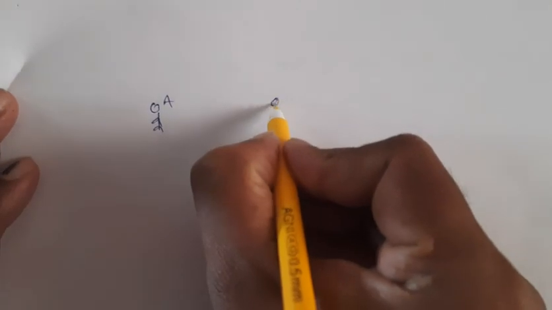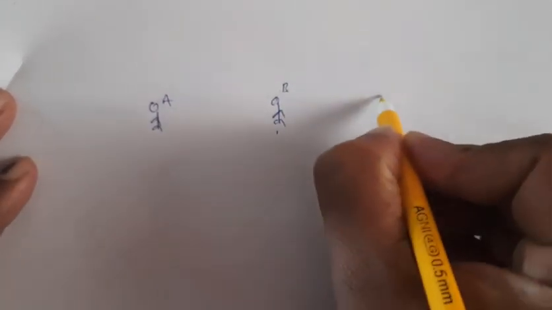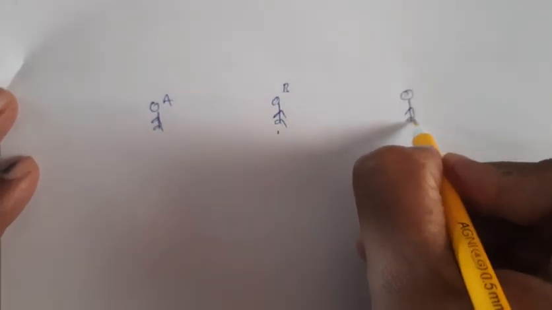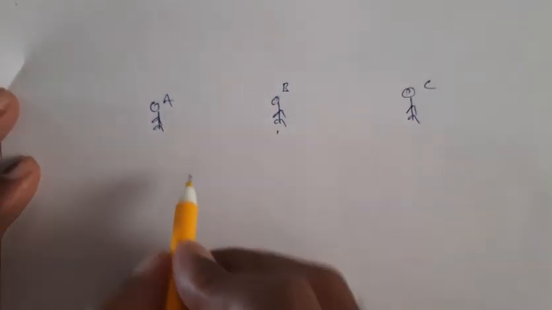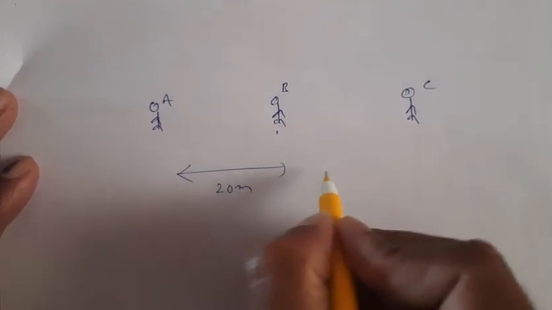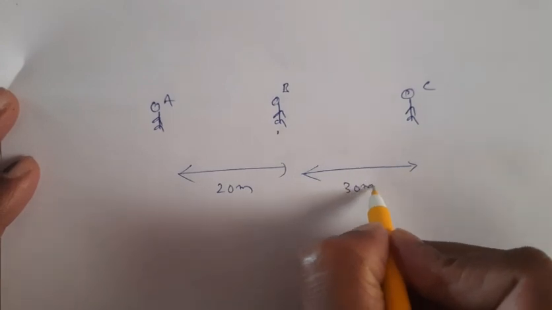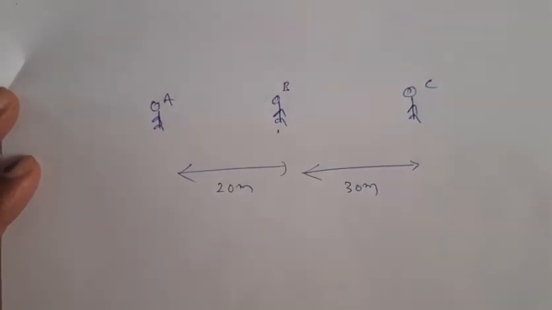I would like to explain this frame of reference a bit more clearly. Suppose we have three friends. Person A is here, and person B is here, and let's say person C is here. Let's say the distance between A and B is 20 meters, and the distance between B and C is 30 meters. Now we take frame of reference.